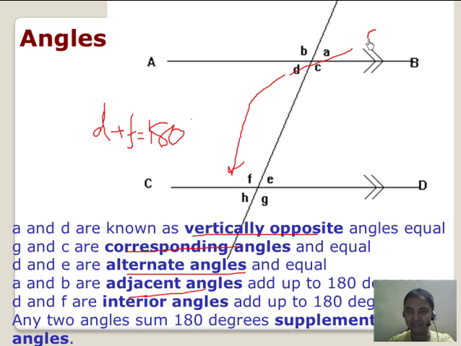What about angle D and A? Angle D will be equal to A. They are vertically opposite angles. Fine. So all these things you have to know. What about this angle and this angle? Again, they are equal. So you have to know all these things.